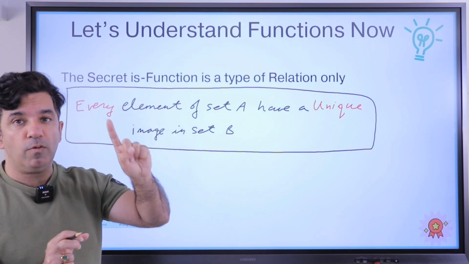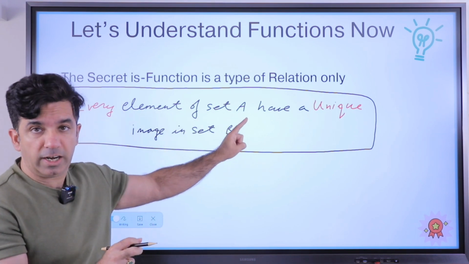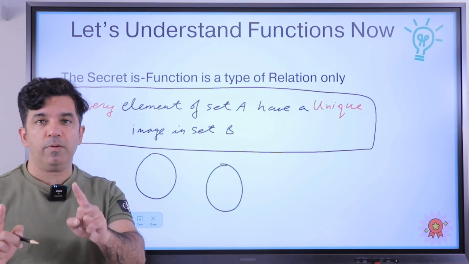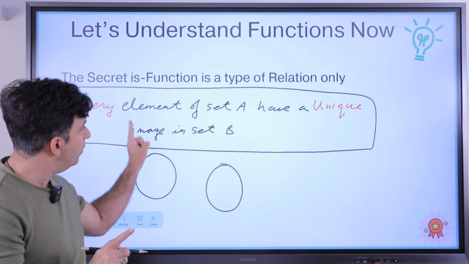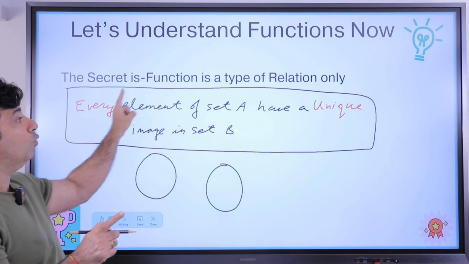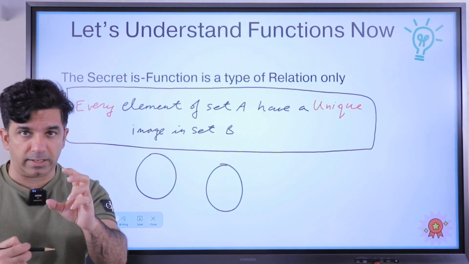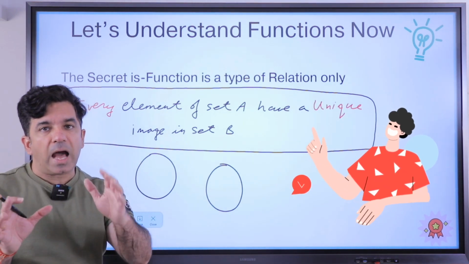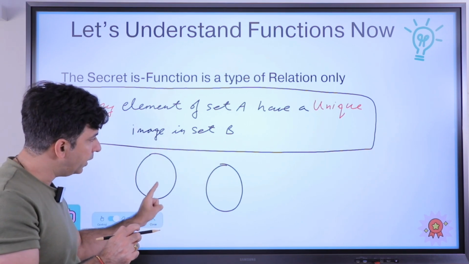A function is a type of relation where every element of set A has a unique image in set B. You can see that I have specifically highlighted 'every' and 'unique' because they signify a lot, and we are going to play with this thing. So any relation is not a function. A relation can be called a function only if every element of set A has a unique image in set B.